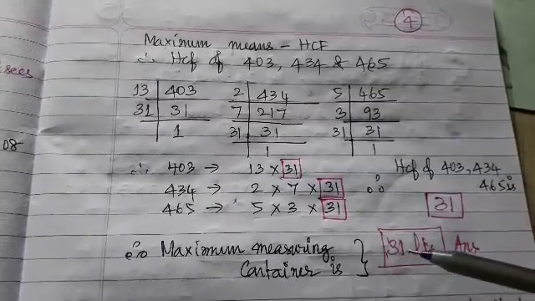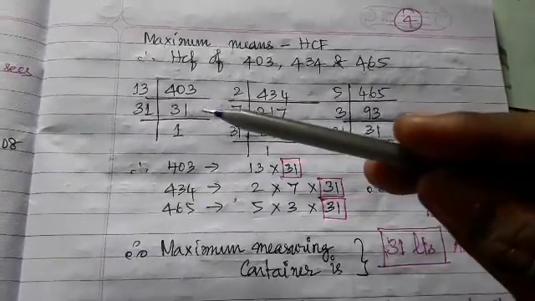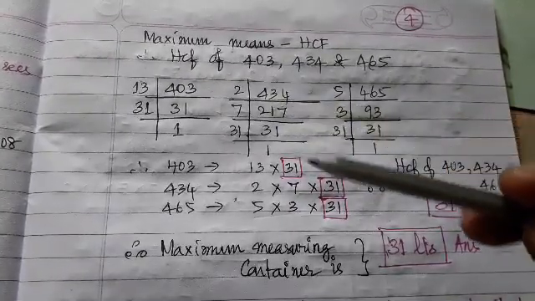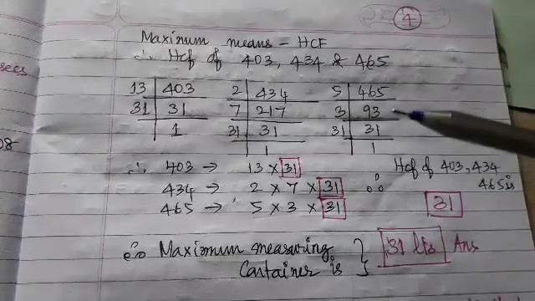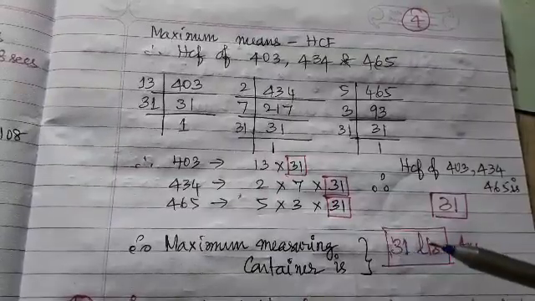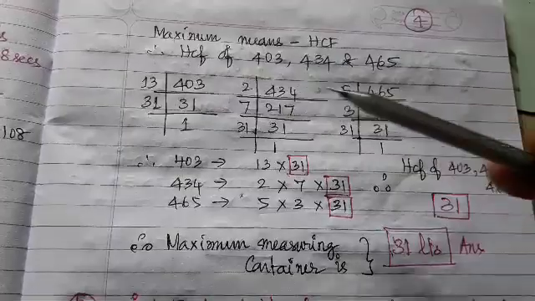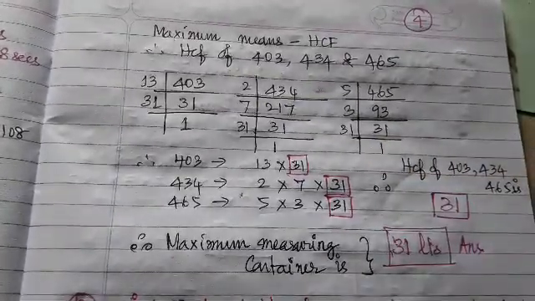If you use a 31 liter container, it can measure 403, it can measure 434 equally without any remainder, and it can measure 465 liters of diesel without any remainder equally. Okay, that is the answer. So a container of 31 liters capacity is needed for measuring all these three diesel quantities. Okay, thank you.